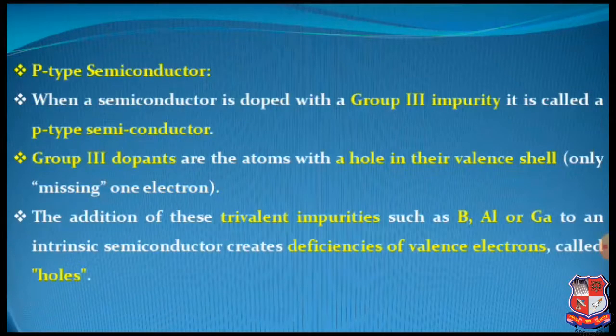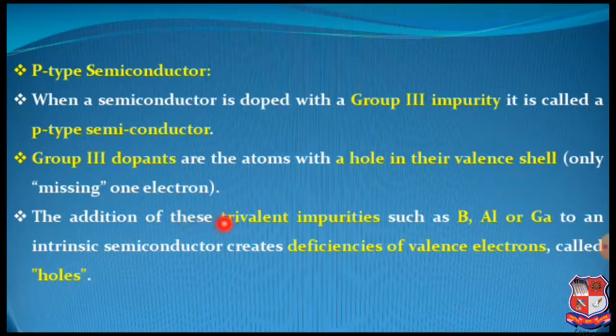Now we will discuss the second classified category of extrinsic semiconductor, that is p-type, positive type semiconductor. When a semiconductor is doped with a group 3 impurity, see, in the earlier case of n-type semiconductor we had pentavalent impurity, that is group 5. Now here we are using trivalent impurities, that means group 3 impurity, and it is called a p-type semiconductor. Group 3 dopants are the atoms with a hole in their valence shell. So here we have only a missing electron. Excess number of holes are there.